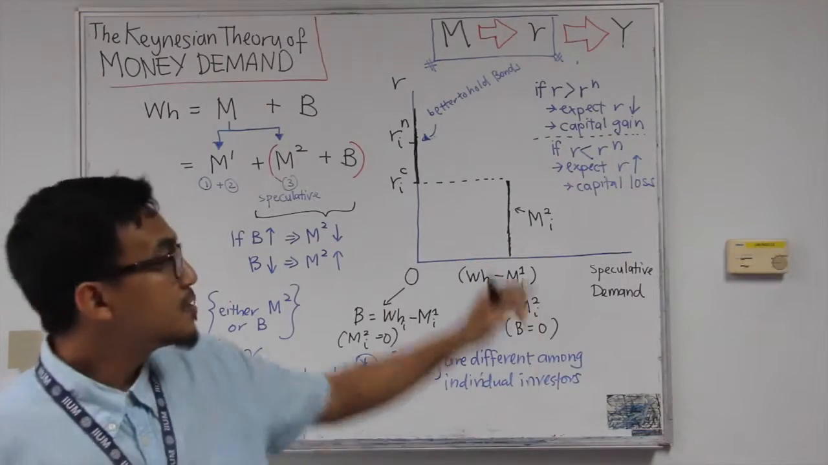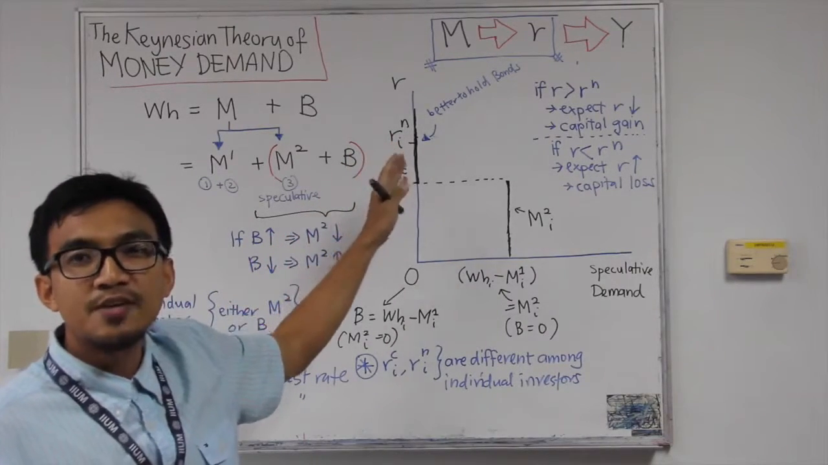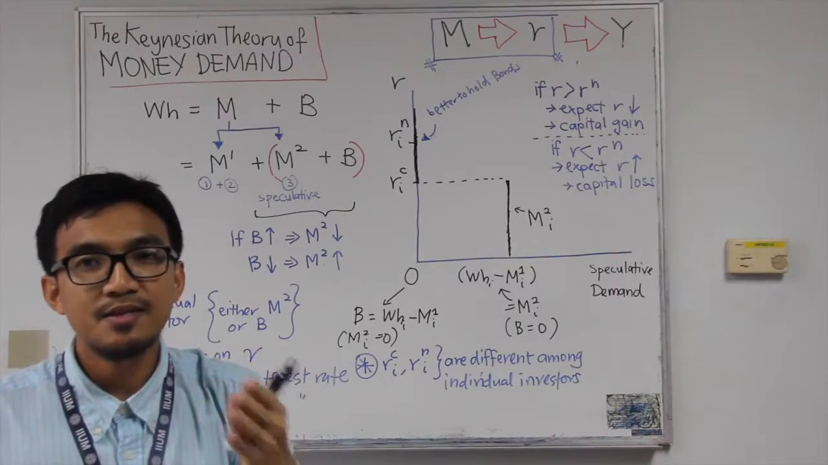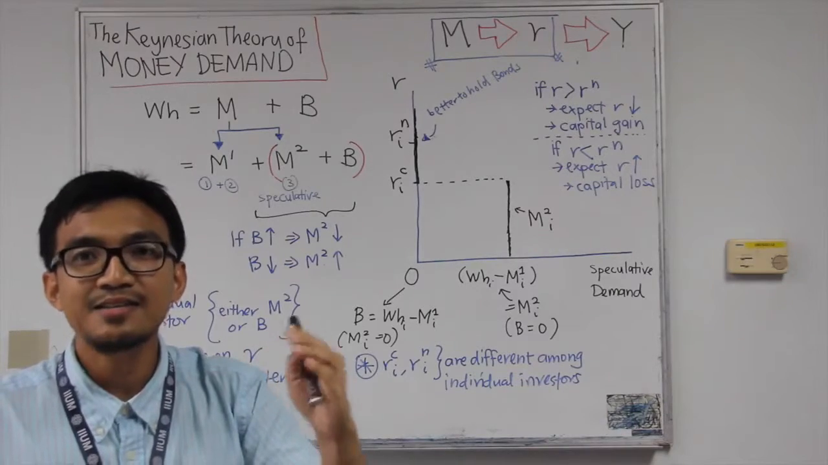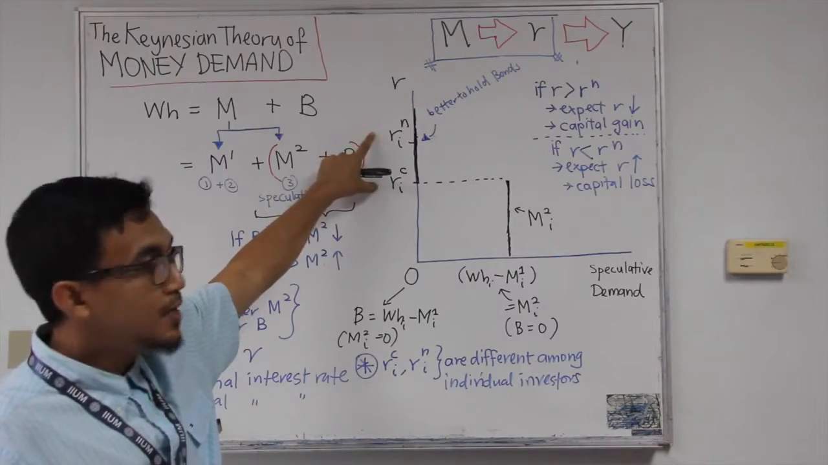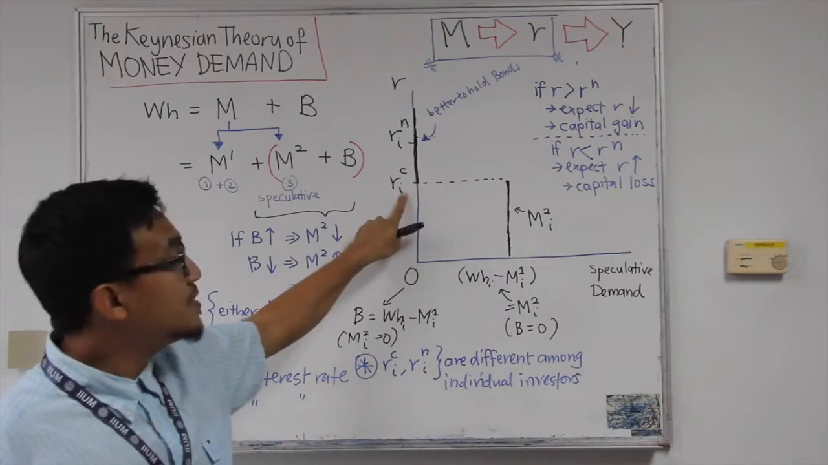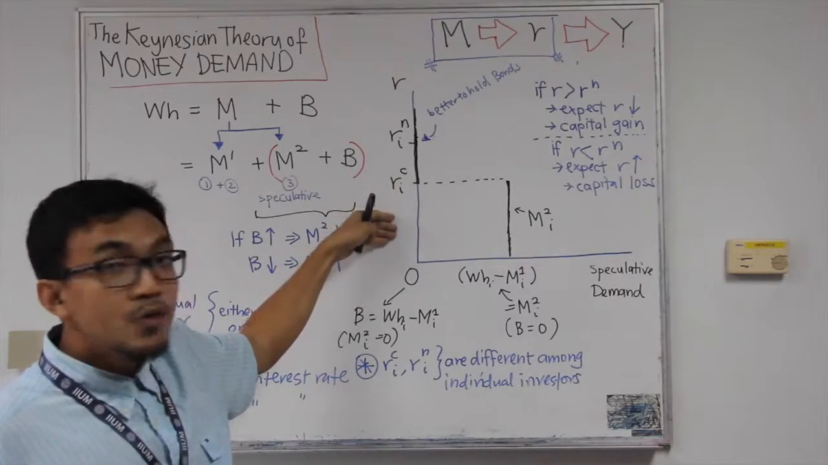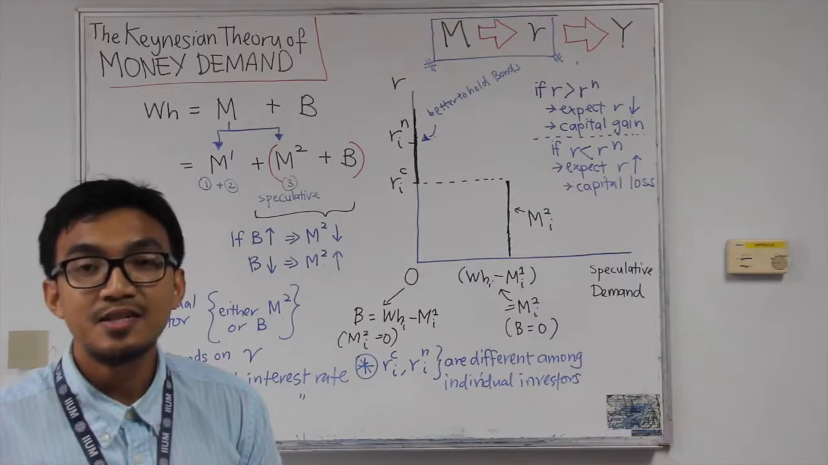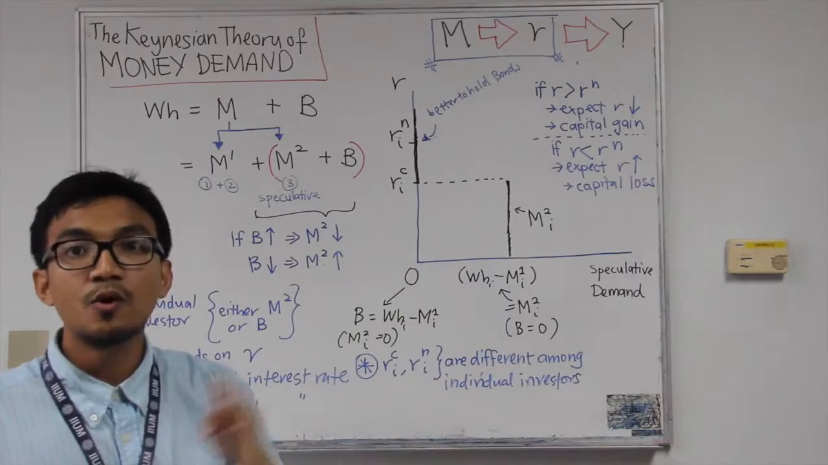So for capital loss between Rn and Rc, although we have capital loss, the payment that we receive in return, the return from interest, is still higher than the capital loss. In that case we will still be willing to hold bonds. Unless the interest rate is too low, lower than the critical interest rate. Below this, the capital loss is much bigger than the interest rate return. In that case, it's no longer profitable to hold bonds, so we would rather hold money.